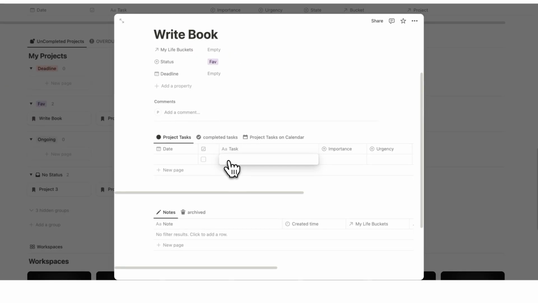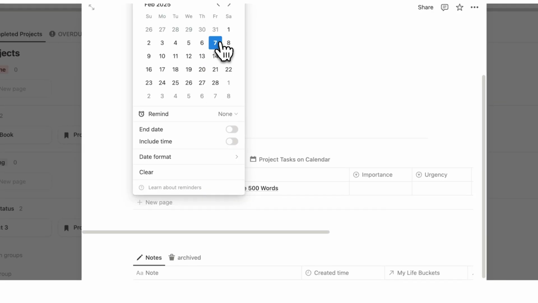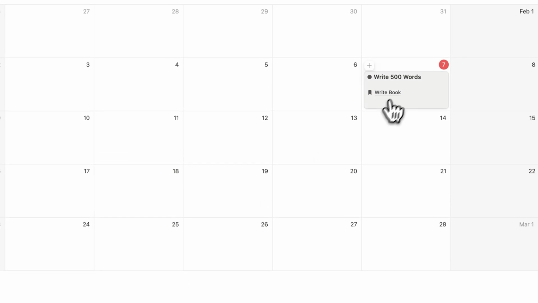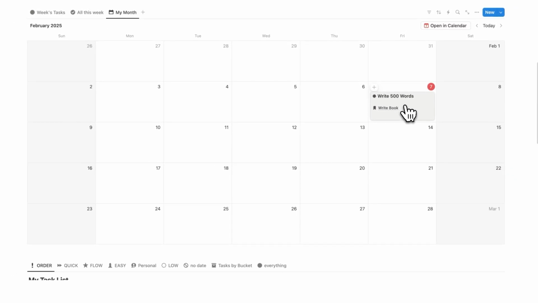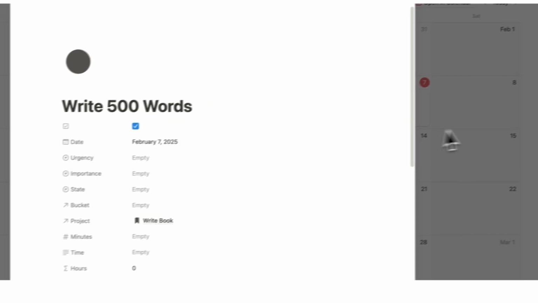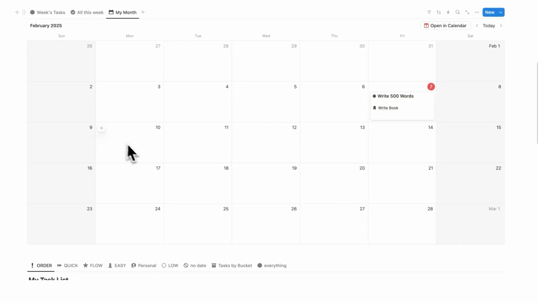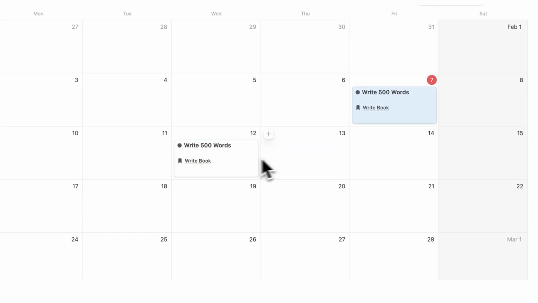And what you're going to do here is write your task. So write 500 words, for example. Let's say today, I need to do that. So I'll add that here, click away, and obviously if I scroll up, you can see here, write 500 words showing up in my calendar. Now let's just say I'm a good boy and I actually do this task here. So I write 500 words today, but then I wait a bit here, and then I wait a bit here, and then I wait a bit here. Okay, now it's been a few days until I do it the next time. That is not going to be good.